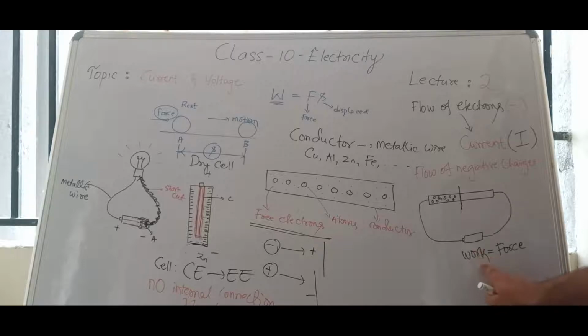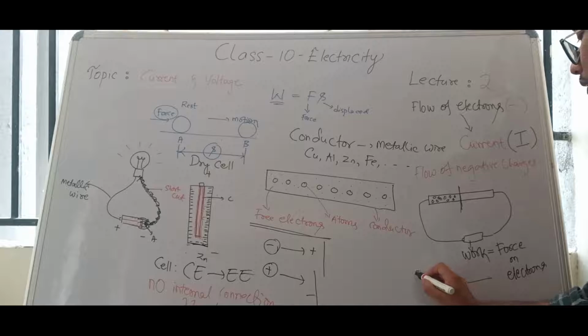What is the work of cell? It will produce force. Here you need to observe. What is the work of cell? It will produce force. Force on what? Force on electrons. Cell is doing some work. What work is it doing? It is applying force on electrons. If force is applied on electrons, those electrons will be in motion.